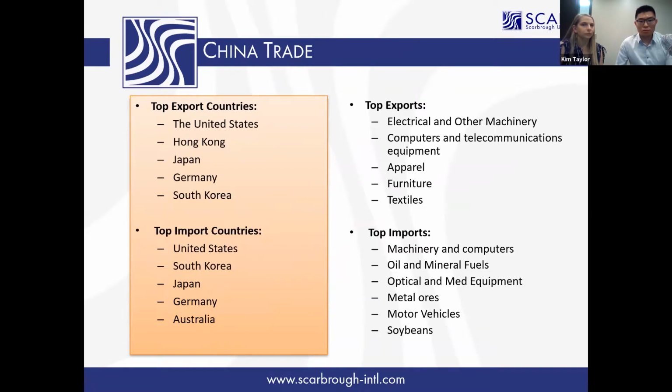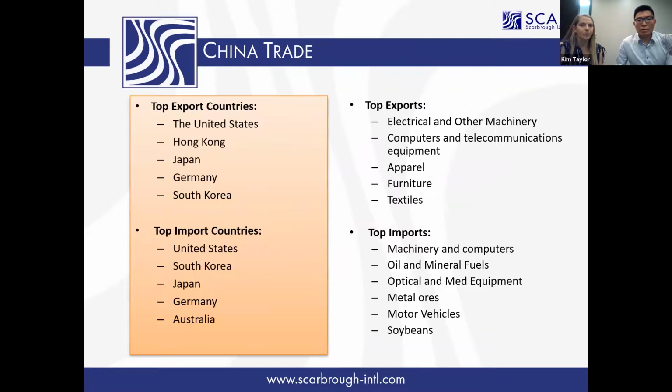And the top five import countries to China: number one is still the United States, and number two is South Korea. South Korea is very close to China. They move a lot of material and open a lot of factories in China. So they import a lot of things from their country to China to produce things and then export. The third one is Japan, and the fourth is Germany. From Germany, we import a lot of machinery and medical products. And the fifth is Australia. From Australia, we mainly import a lot of raw material, like steel material.